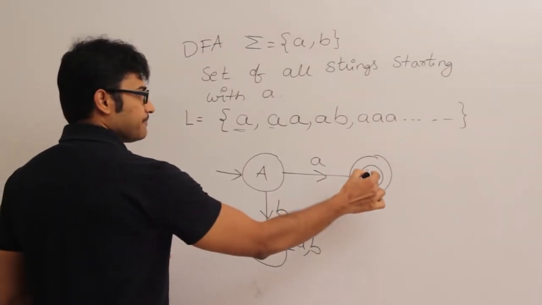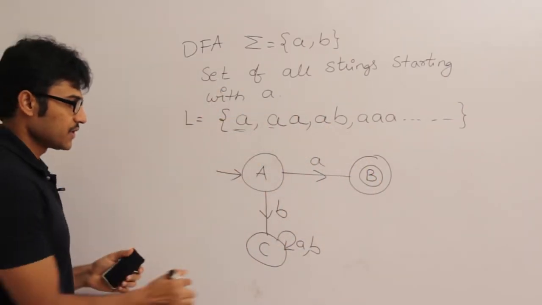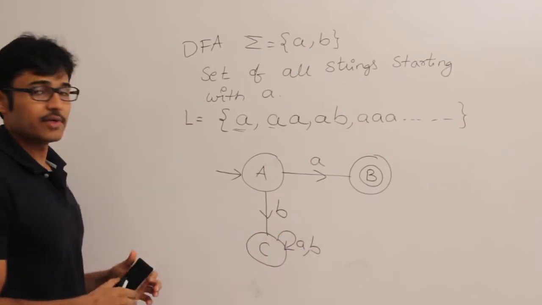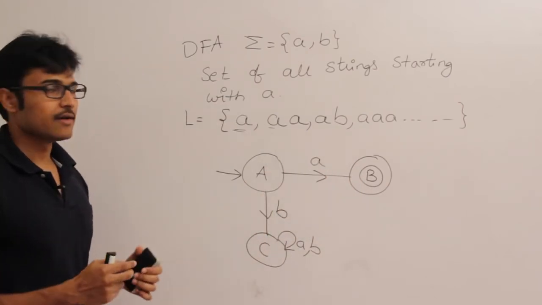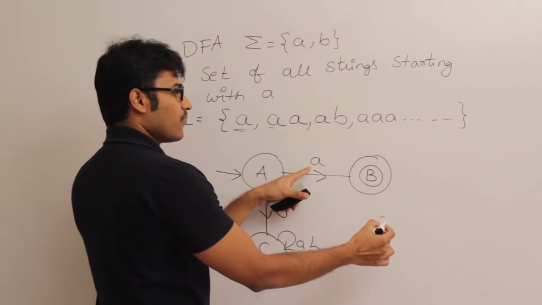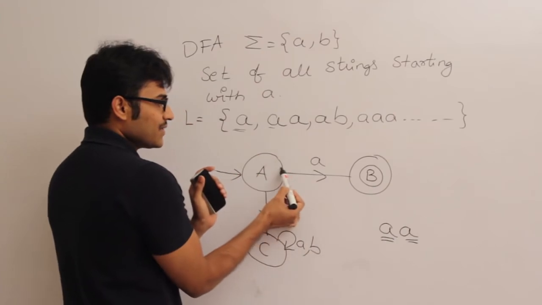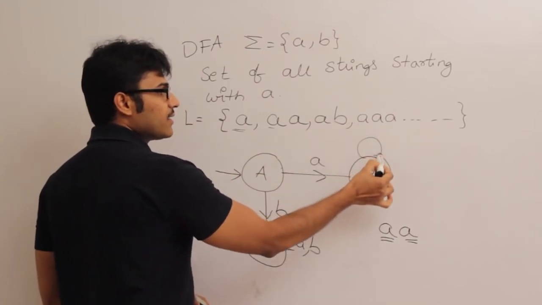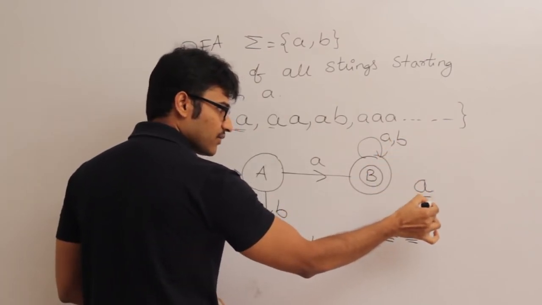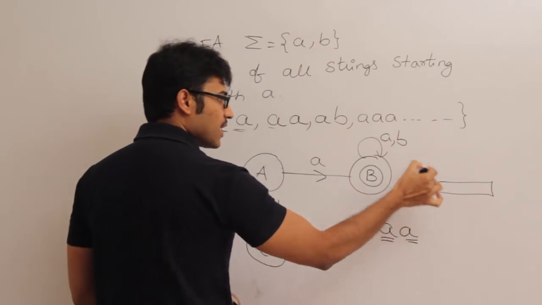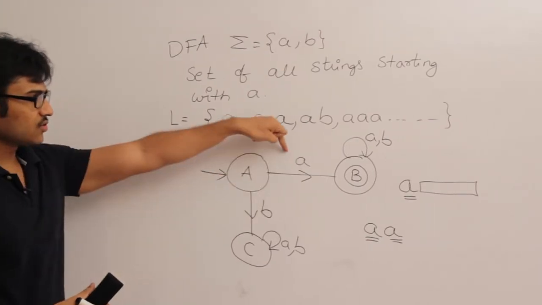Now is this a DFA? For A, we have shown on small a and small b the transitions. For C, on small a and small b, we have shown all the transitions. But for B, we didn't show what happens if I get a. After seeing a, if I get a, still the string is going to start with a. So once I see a in the beginning, whatever I get after it, I have to accept everything, which means I keep on accepting it. Therefore this is the DFA which accepts the set of all strings starting with a.